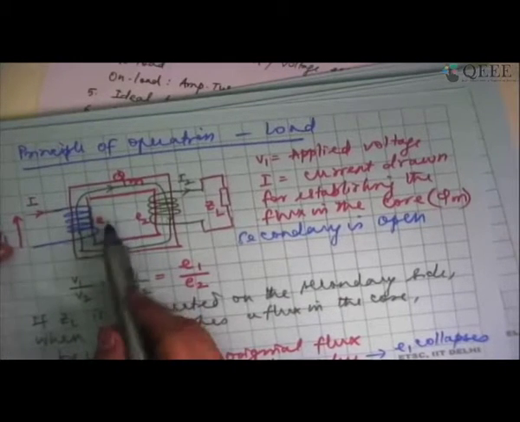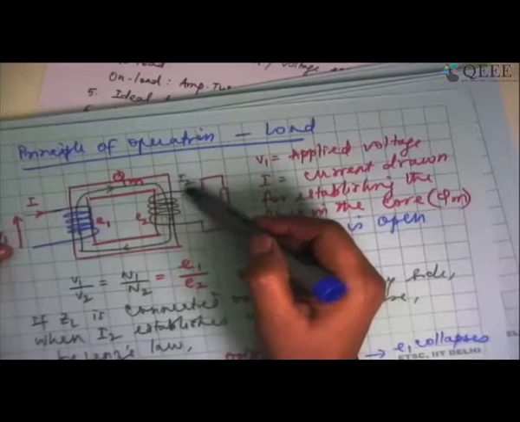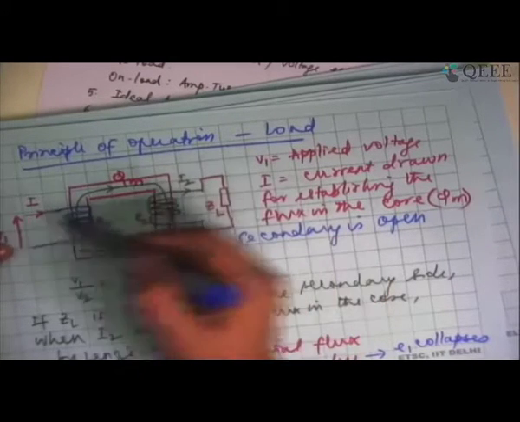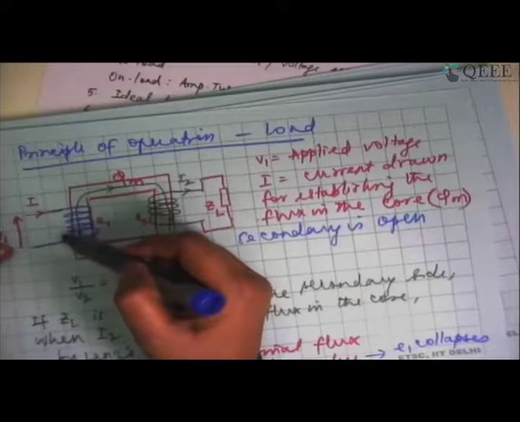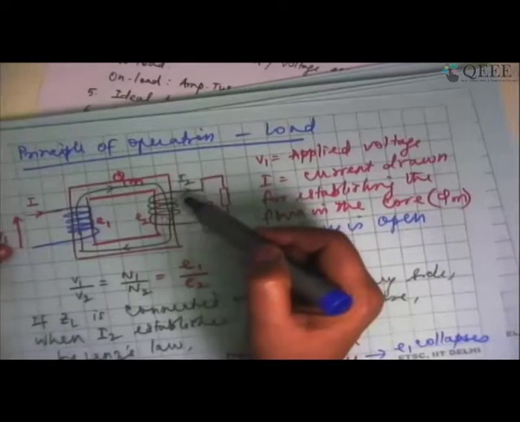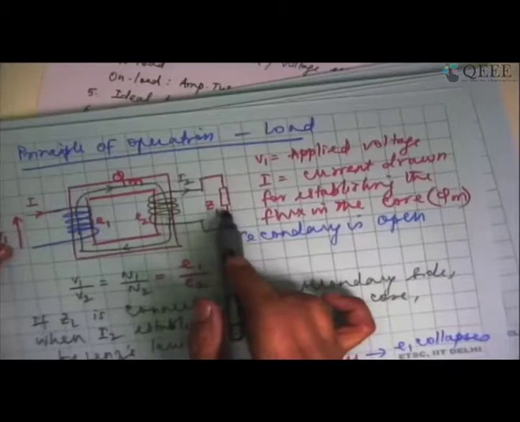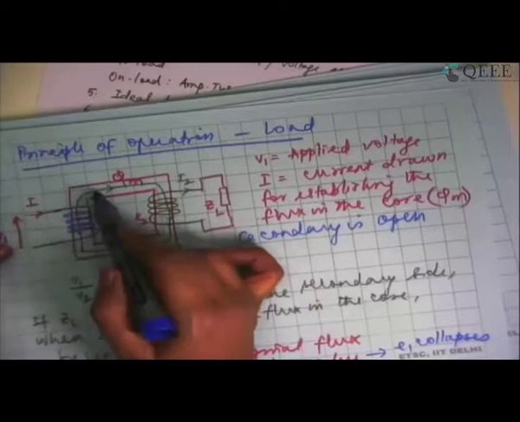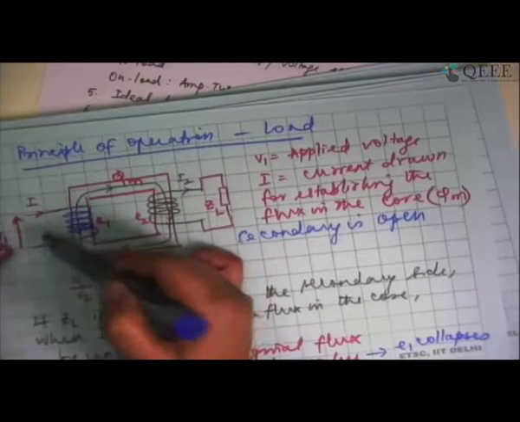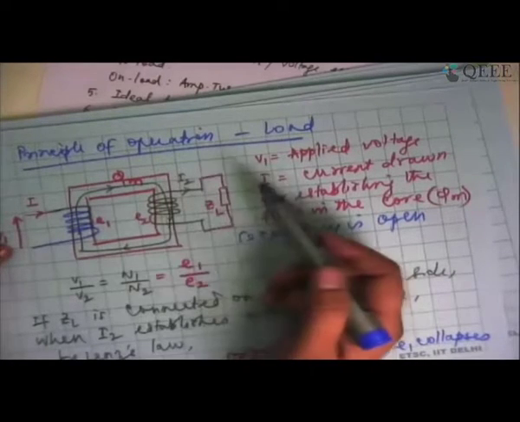If the MMF, or magnetomotive force, created by the secondary winding is I2 multiplied by N2, the current drawn from the primary side will be such that I1 N1 is approximately equal to I2 N2. Only if I1 N1 equals I2 N2 will the new flux, due to the new current drawn by the primary, be able to counteract the flux due to the secondary side load current.